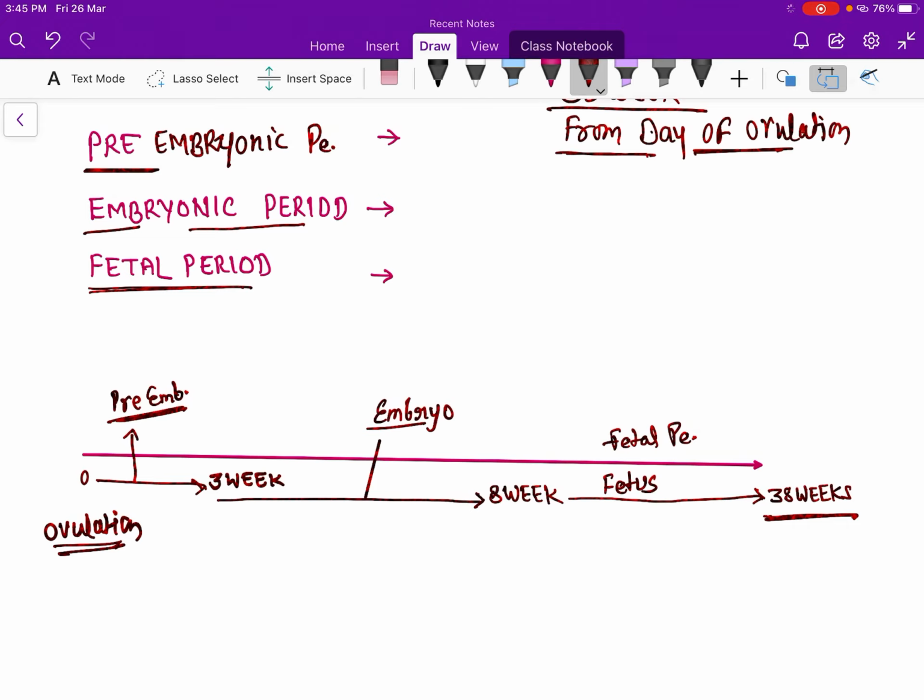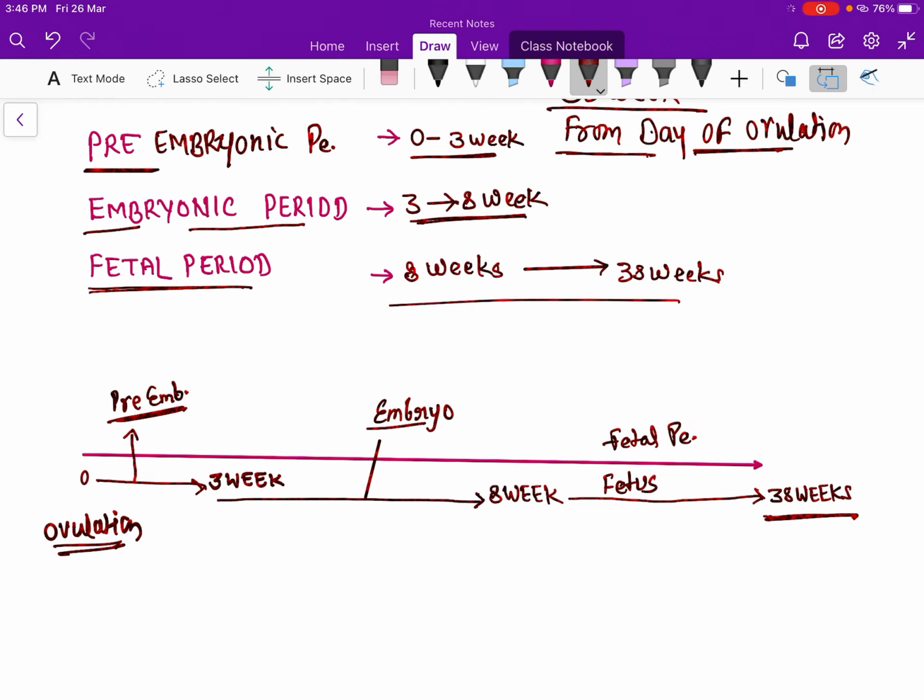So you can write here the pre-embryonic period is 0 to 3 weeks, the embryonic period is 3 to 8 weeks, and after 8 weeks till birth we call it the fetal period.